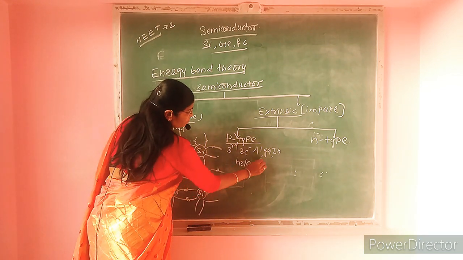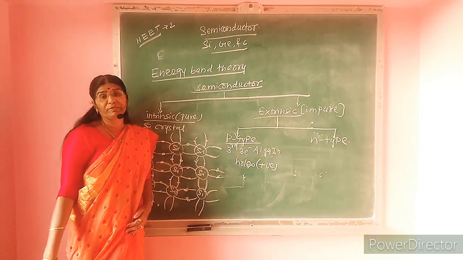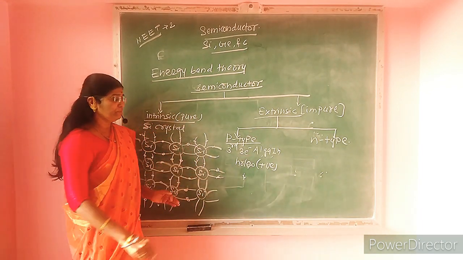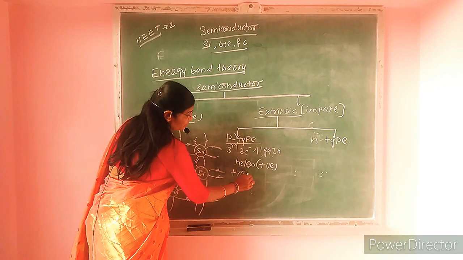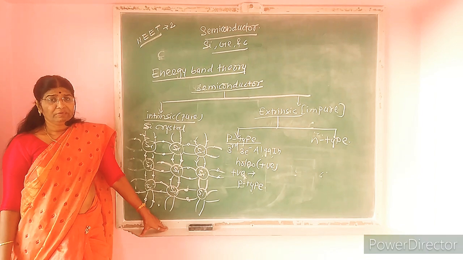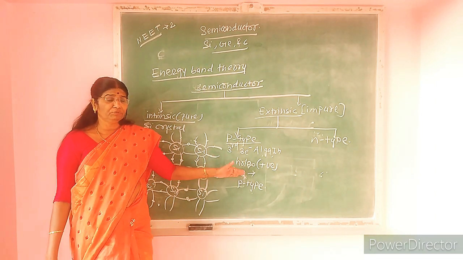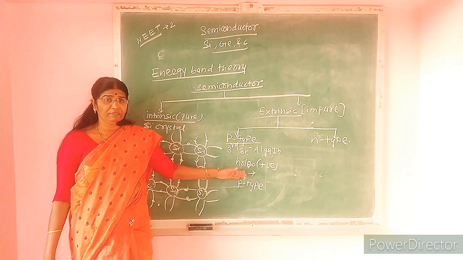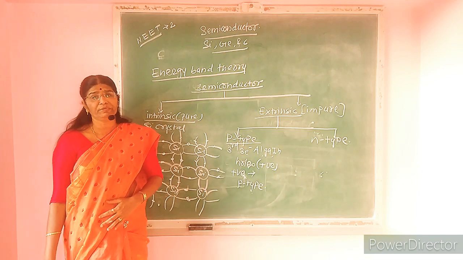Holes are positively charged particles, and when we apply the potential difference, the holes can move and the electrical conductivity increases due to positively charged particles. Therefore, such a type of semiconductor is known as p-type semiconductor.